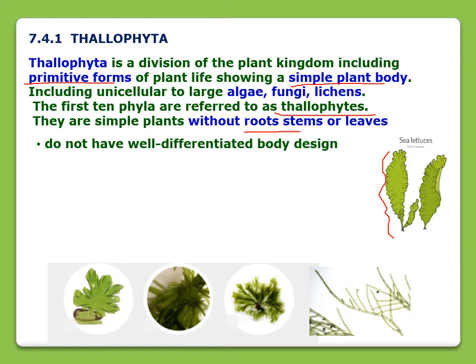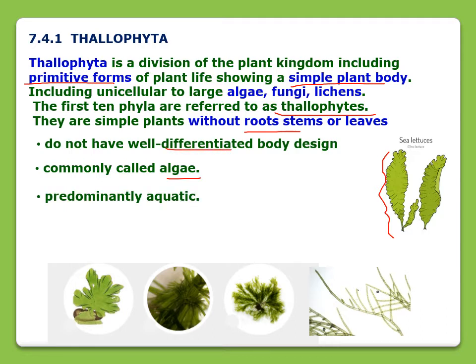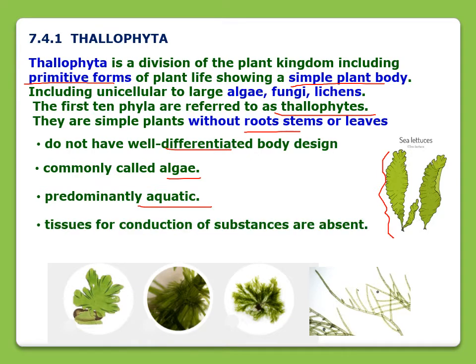These plants do not have a well differentiated body design, and they are commonly called algae. They are predominantly aquatic, and they do not have any tissues for conduction of substances in the body.